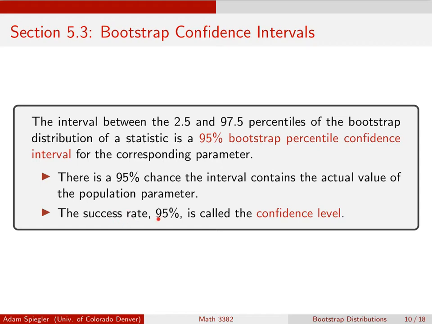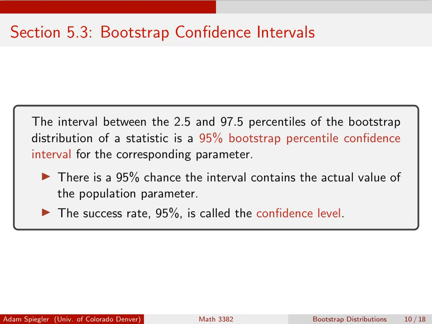So sometimes if we start with a biased sample, then the resulting bootstrap distribution that we construct is going to be biased, and our interval might not actually contain the population parameter we're trying to estimate. But if we follow this procedure, the success rate is going to be about 95%, and we call that the confidence level of the estimate.